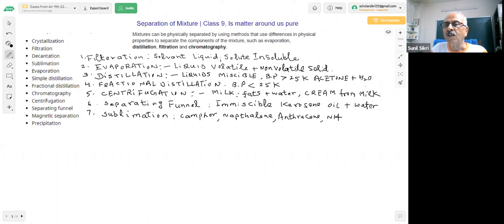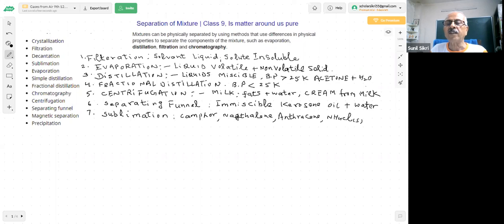Ammonium chloride, you have done an experiment in the chemistry lab with this solid. What happens if you have a mixture? Because a question is going to be there. I will give you a mixture and you have to separate it. Whenever you have camphor, naphthalene, anthracene or ammonium chloride, these compounds sublime. And if you have a mixture of NaCl and ammonium chloride, then we will do sublimation.